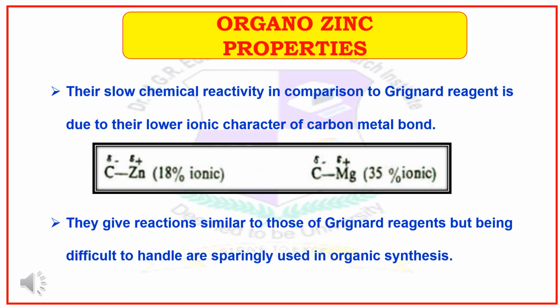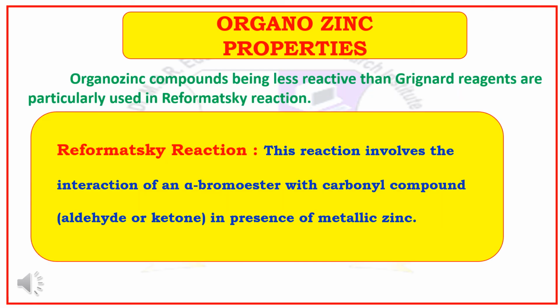Organozinc compounds give reactions similar to those of Grignard reagents, but being very difficult to handle, they are sparingly used in organic synthesis. Reaction with organozinc. Organozinc compounds, being less reactive than Grignard reagents, are particularly used in the Reformatsky reaction. This reaction involves the interaction of an alpha bromoester with a carbonyl compound, which may be aldehyde or ketone, in presence of metallic zinc.